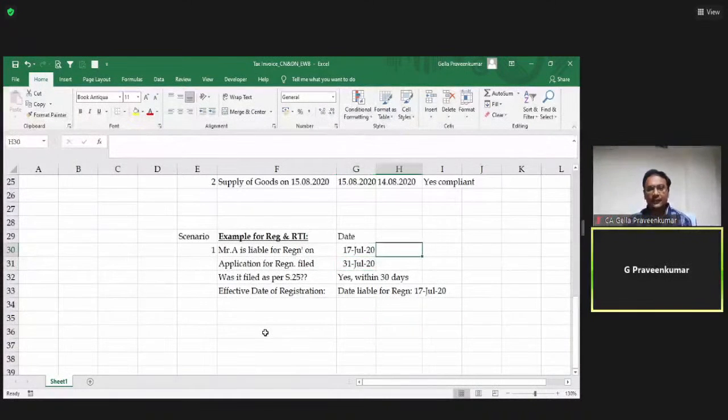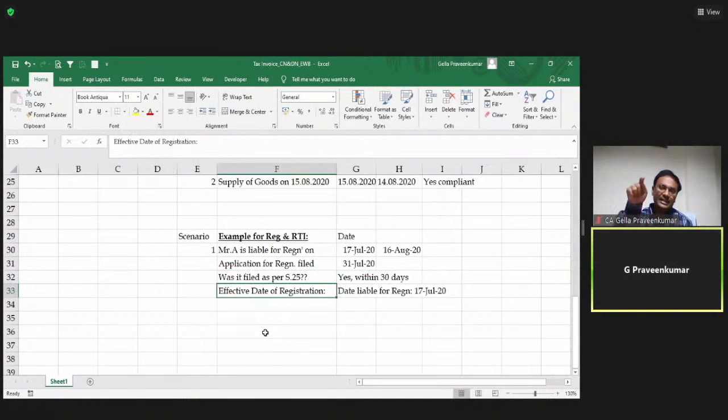From 17th July, if I count 30 days, my 30 days get over on 16th August. I filed on 31st, well within that day. So if the application is filed within 30 days, my effective date of registration is the day when he is liable for registration. Are we clear? Yes. Now, moving further.